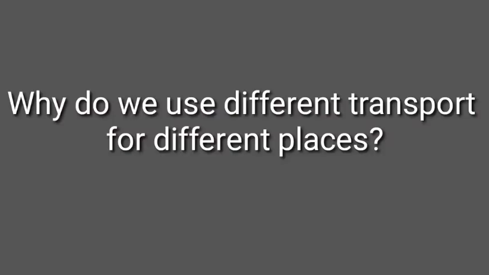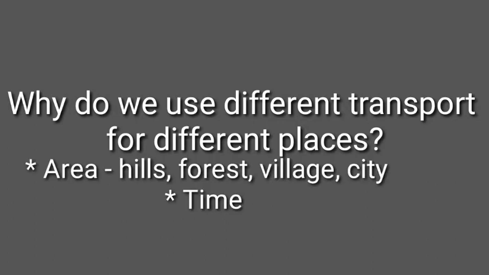Next question: why do we use different transport for different places? What do we need to keep in mind while choosing a particular transport? Yes, we need to keep in mind the place where we need to go, whether it is hilly, forest, village or city, while choosing a particular transport. We need to keep in mind the time in which we have to reach a place, as some transport like the bicycle are slow. If we need to reach a place in less time, we can choose an aeroplane, provided it is a big city which has airports.